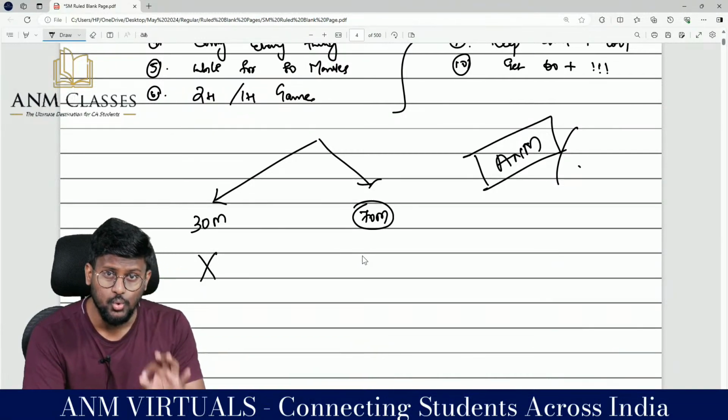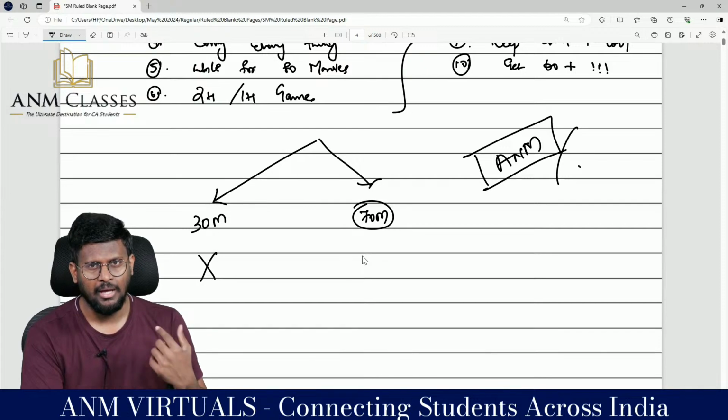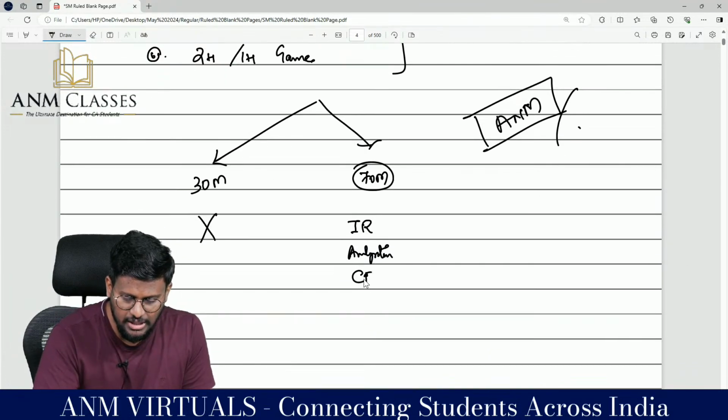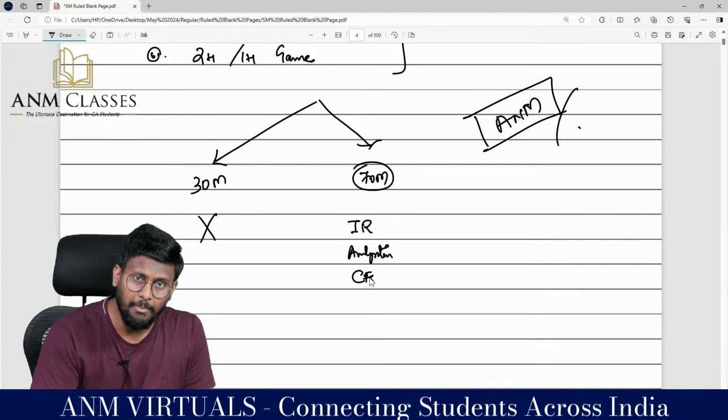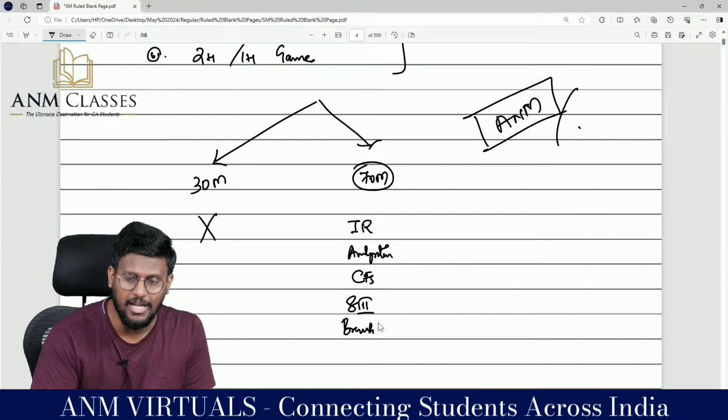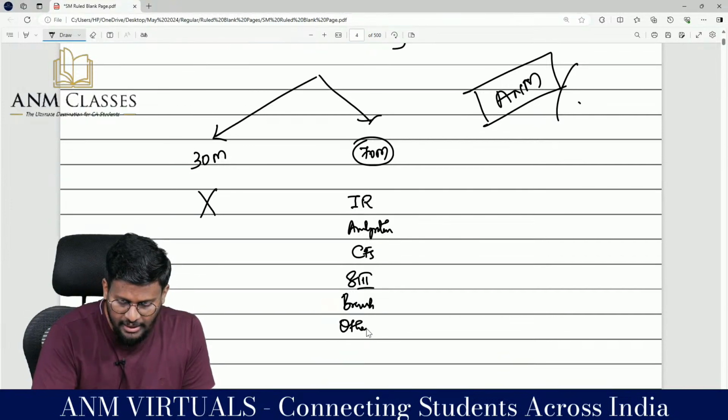There you choose your favorite area. Like my favorite area is internal reconstruction. My favorite area is amalgamation. My favorite area is consolidated financial statement. My favorite area is schedule 3. My favorite area is branch. And my favorite area is others.